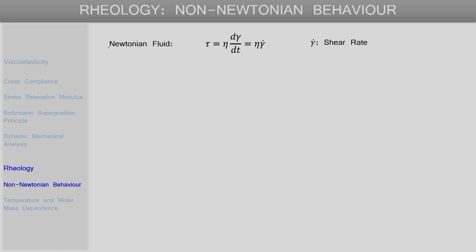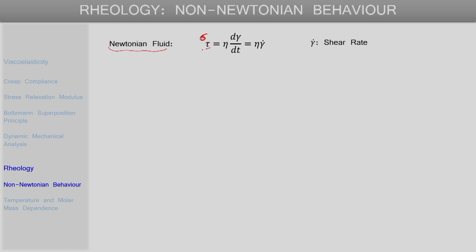To understand non-Newtonian behavior, let us first recap what the Newtonian behavior looks like mathematically. A Newtonian fluid is defined by a fluid where the shear stress tau is proportional to the shear rate. Here we are using tau for the shear stress instead of sigma, which we have been using in general for stress in our discussion.